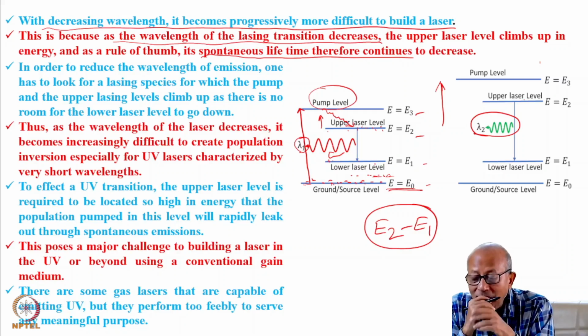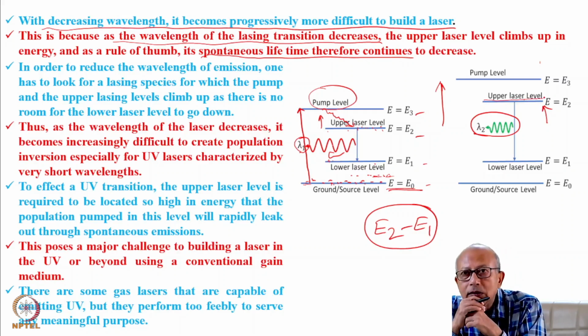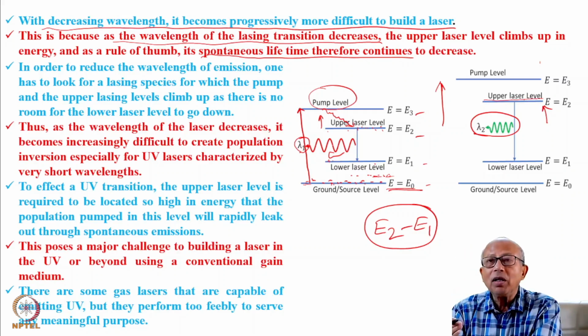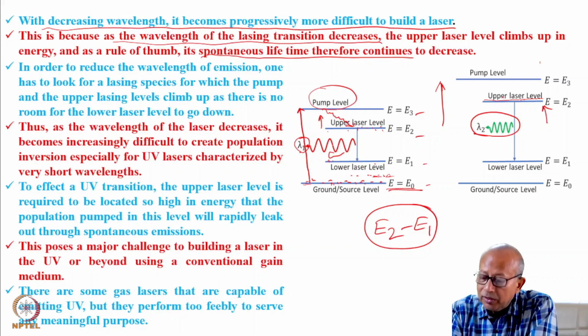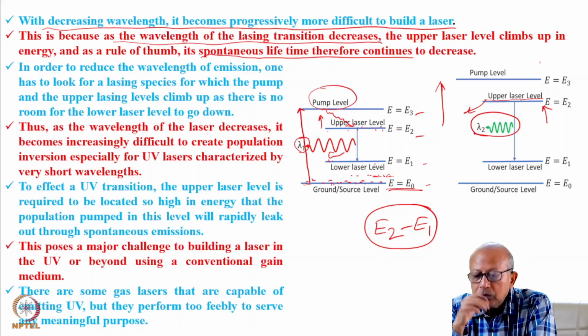But then the problem that occurs is that as you are raising this level up in the energy, its spontaneous lifetime reduces. It becomes increasingly difficult to store energy here. Energy will leak out as a result of spontaneous emission. So that is why it is increasingly difficult to make a laser at shorter and shorter wavelength.